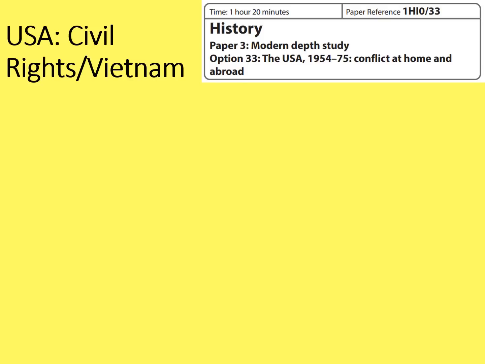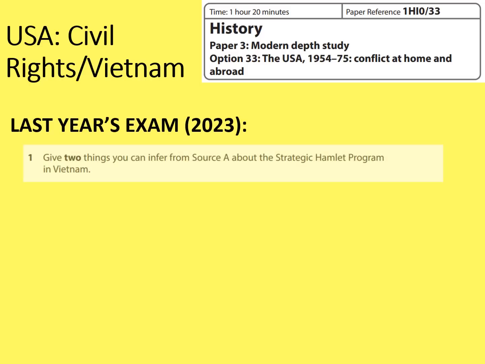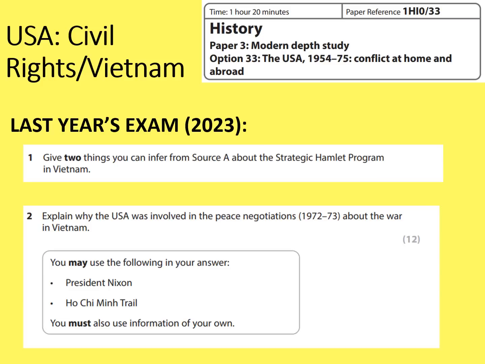USA conflict at home and abroad 1954 to 1975. This is split between the civil rights and Vietnam topics. Last year's exam looked like this. Question 1 was give 2 things that you can infer from source A about the Strategic Hamlet programme in Vietnam. And then question 2 was explain why the USA was involved in peace negotiations 1972 to 1973 about the war in Vietnam. The stimulus points were President Nixon and the Ho Chi Minh Trail.